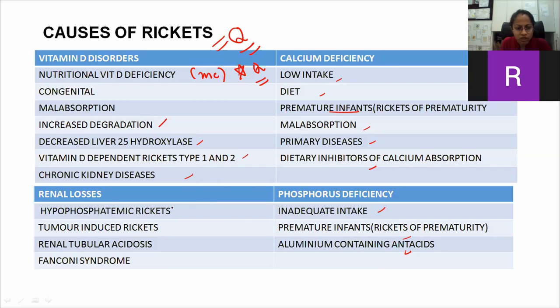In renal losses, we have hypophosphatemic rickets, which is again of three types: X-linked dominant, autosomal recessive, and autosomal dominant. Then tumor induced rickets, renal tubular acidosis, and Fanconi syndrome. Questions have been asked on what the causes are, such as all of the above are causes except, and the most common cause of rickets. So questions have come repeatedly from this table.